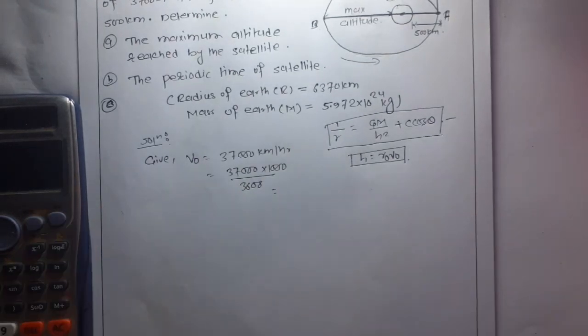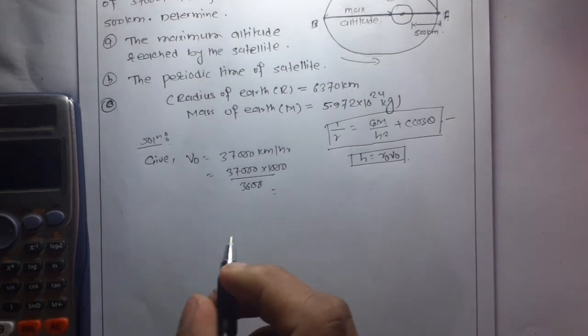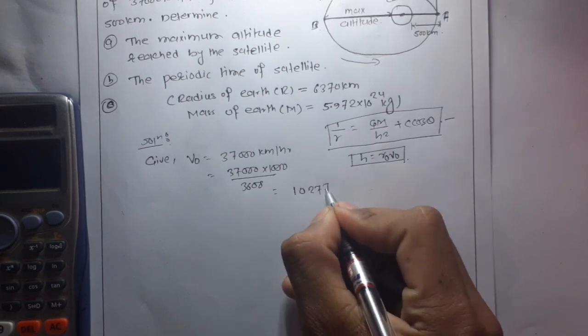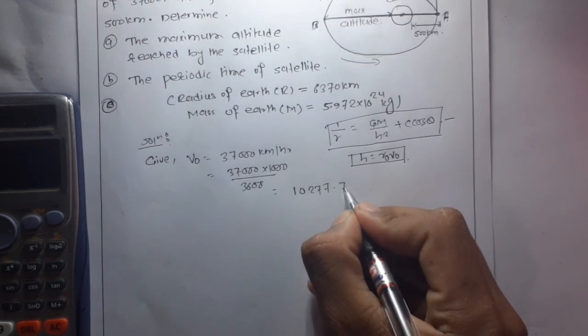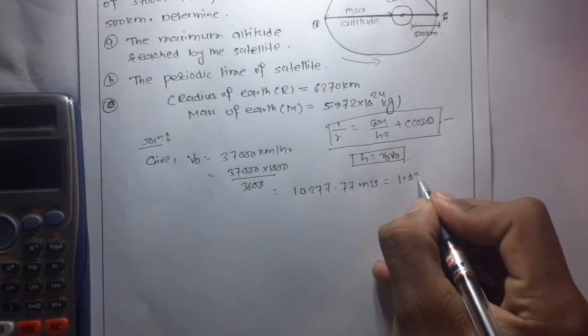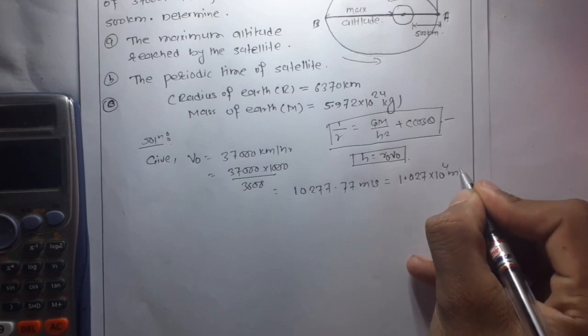So this is 3700 into 1000 divided by 3600. So this is 1027.77 meter per second. So this is 1.027 into 10 to the power 4 meter per second.